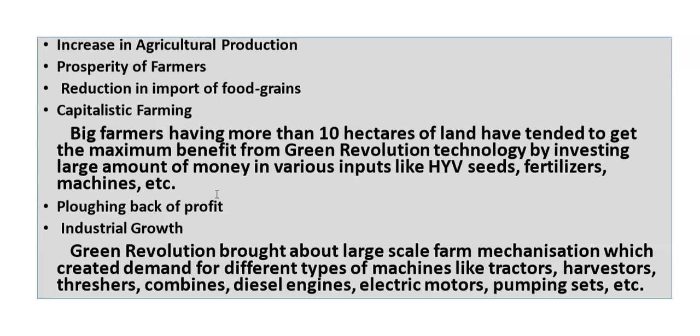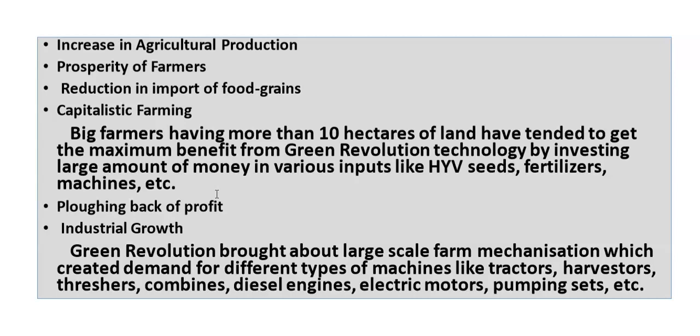Capitalistic farming means what? The big farmers who had more hectares of land, what happened? Green revolution was a very beneficial thing for them, because they had invested a large amount of money for the inputs like high yielding variety seeds, the fertilizers, machines, and all these things were helpful because the amount of land was large, so they grew more crops and they could earn more money. Throwing back of profit means whatever money they earned, they purchased more seeds, and the more seeds they purchased, they grew more crops, and the more crops they sold and got more money. So it was just like a cycle.